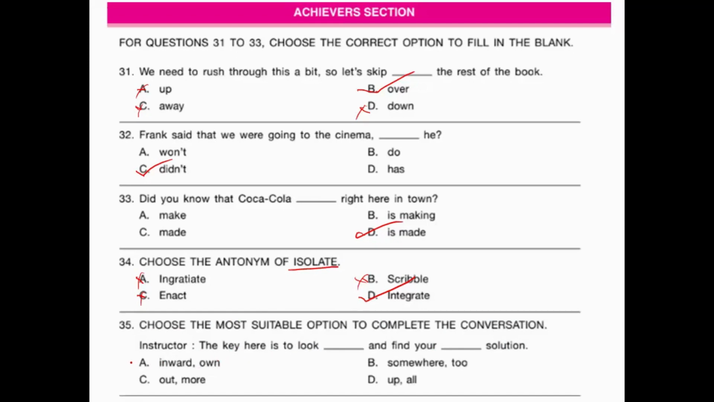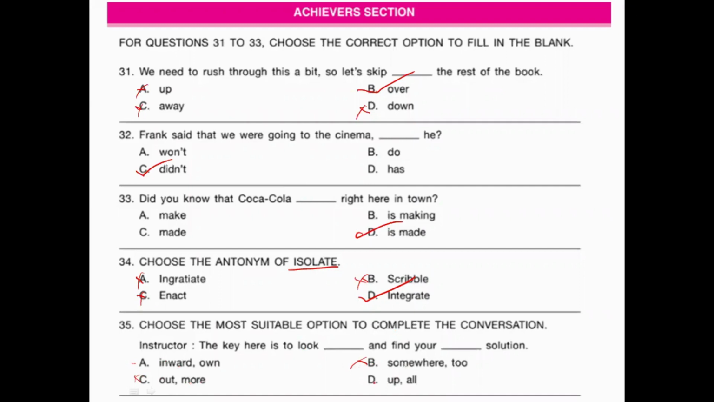Okay, this can be the answer. Let's see the other option. The key here is to look somewhere. No, ruled out. We can't use this somewhere. Okay, next, look out. No, how can you look out? Look out means to look after something, like to search for something like that and get your more solution. No, this can't be the correct answer.